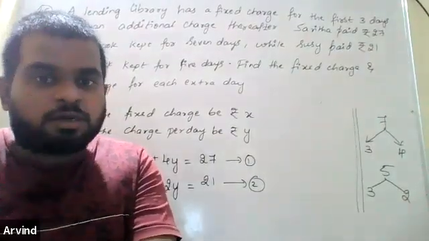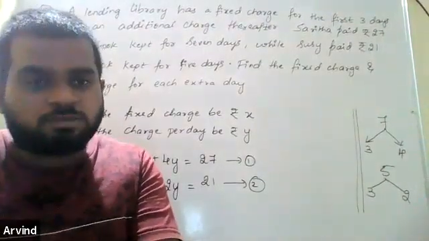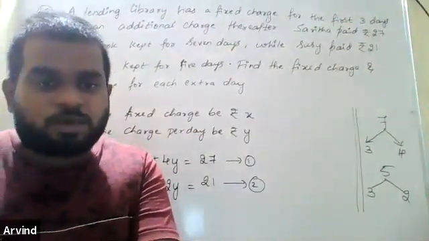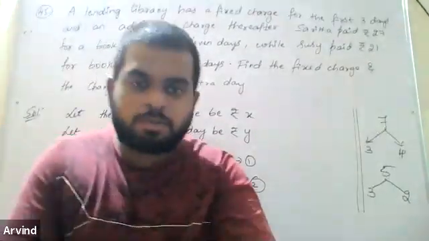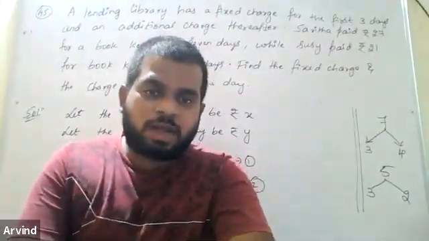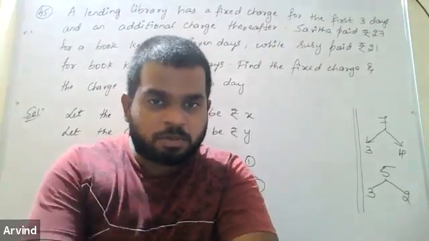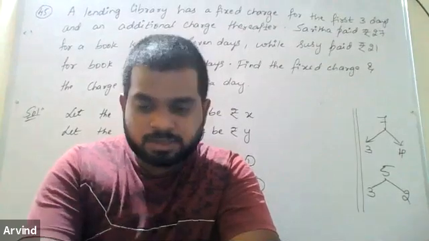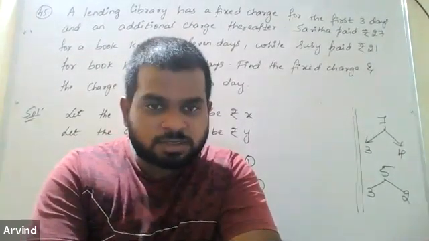You can check out the YouTube video, the same video which I had done, it will be uploaded. If you still don't understand, definitely I'll do it. Madhura has come up with the answer, 6 rupees and 3 rupees.